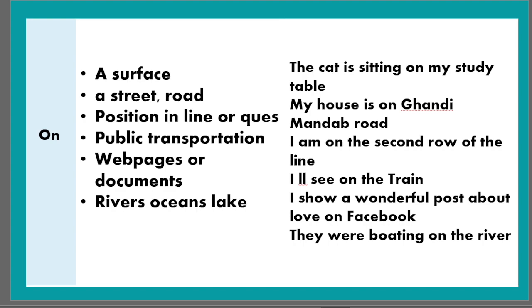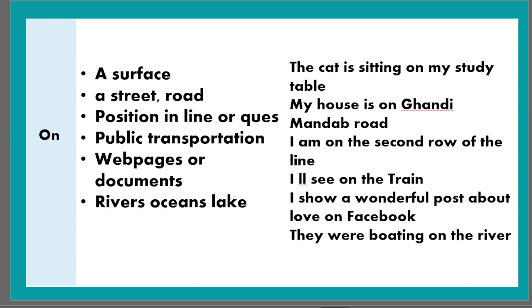The use of preposition on. So when we talk about a surface, we use the preposition on as the preposition of place. So surface means it's a flat space or the flat surface where we can stand, where we can lie on, where we can sit on, where we can put things on. Like in this example, the cat is sitting on my study table. So the cat is on the surface of that study table, above the study table.